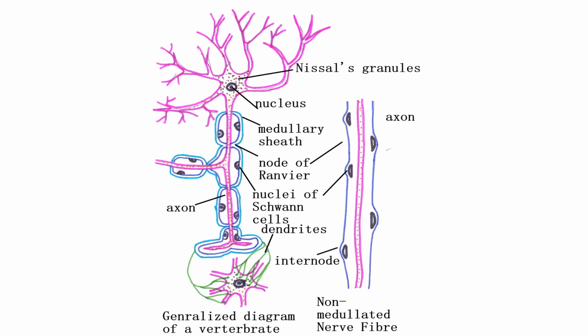Camillo Golgi proposed the reticular theory. According to this, the nervous system was a syncytial reticulum. The neuron theory, according to this concept, holds that the nervous system is composed of individual cells or neurons. These are discrete and separate entities and are the functional units of the nervous system.